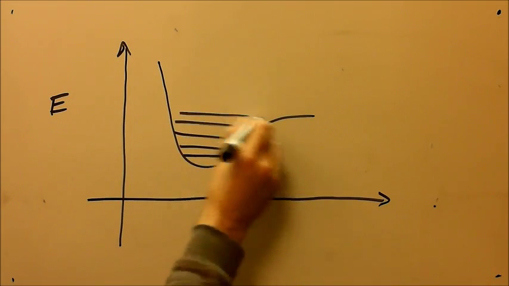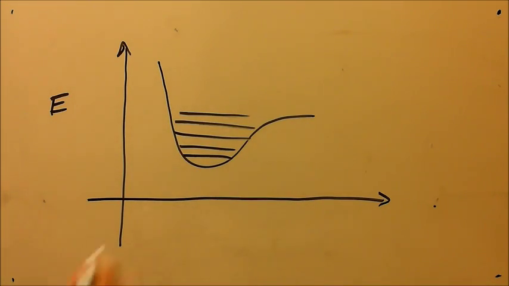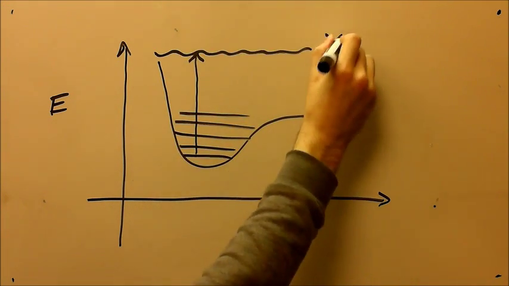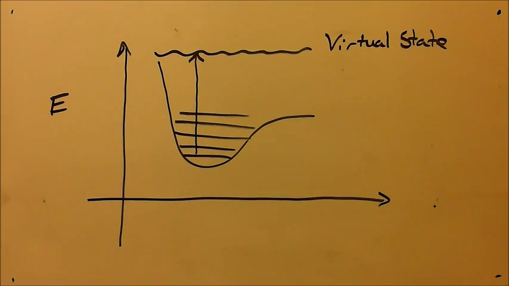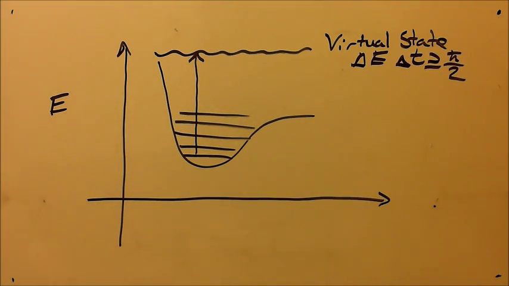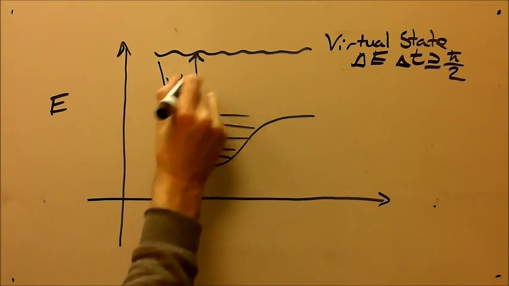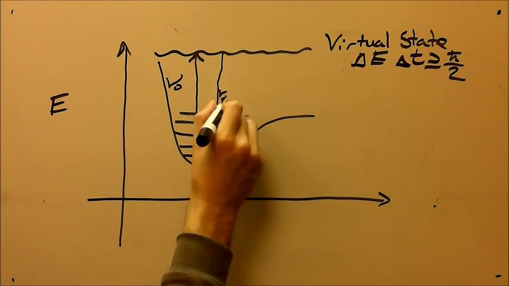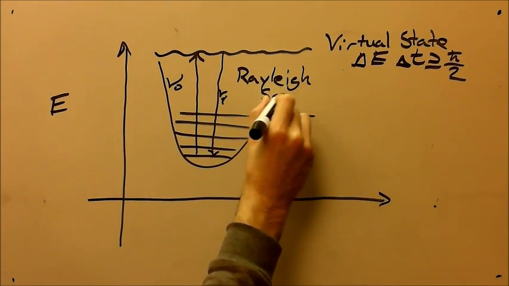Absorption of an incoming photon results in a transition to a virtual state. A virtual state is not an eigenstate, but is allowed to occur due to the uncertainty principle. The extremely small lifetime of the virtual state results in a large uncertainty in the energy of the virtual state and allows for energy to be conserved. The vast majority of scattering comes from relaxation to the initial state and results in elastic scattering. This is called Rayleigh scattering.